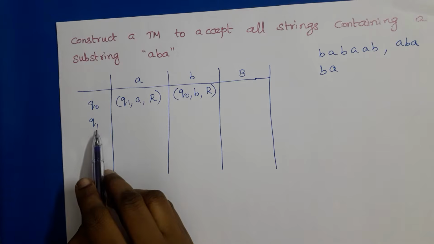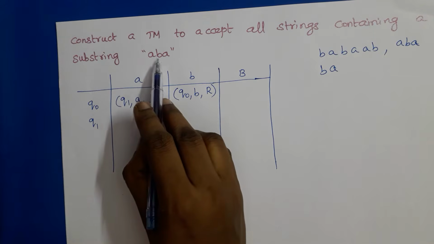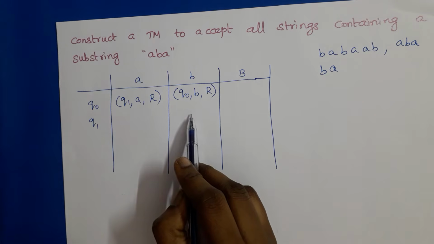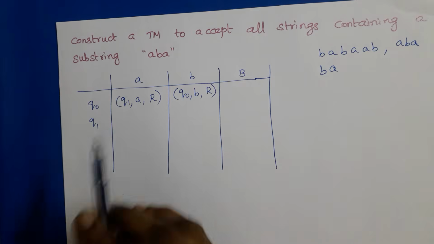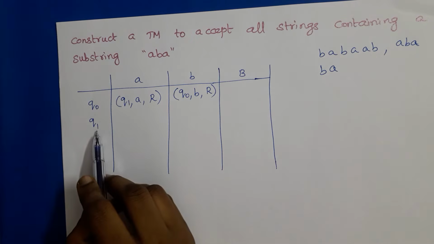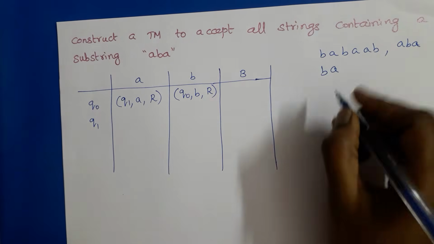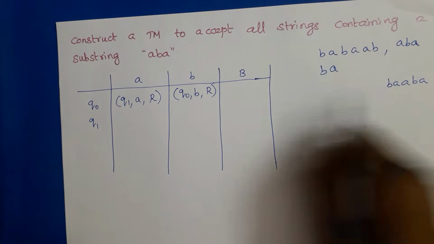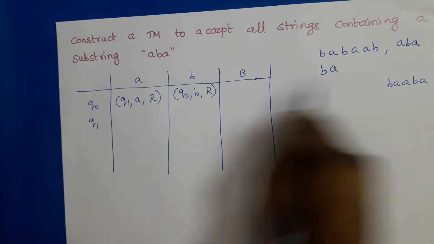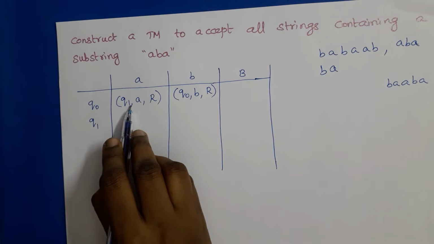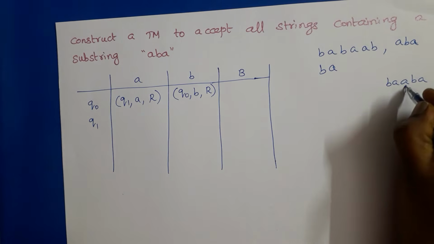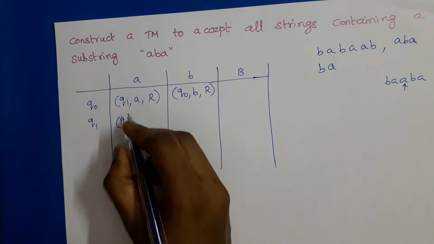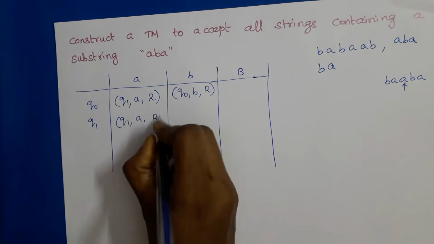In Q1, the next symbol must be B. If the next symbol is B, then we can reach the next state Q2, but if the next symbol is A, we should still wait in the same state. So in Q1, the next symbol is again A. For example, consider B, A, B, A. After reading B, we will be in state Q naught. After reading A, we will go to state Q1. In Q1, again we are reading A, which means we should remain in state Q1.